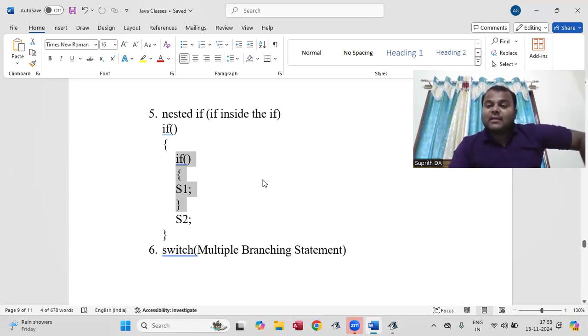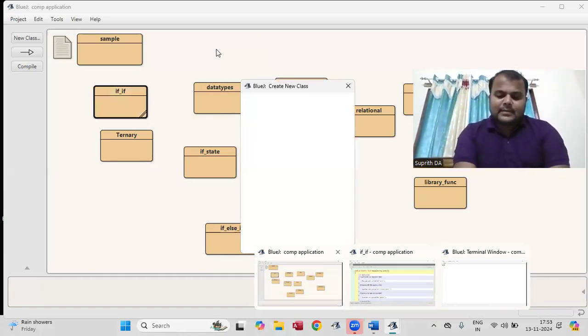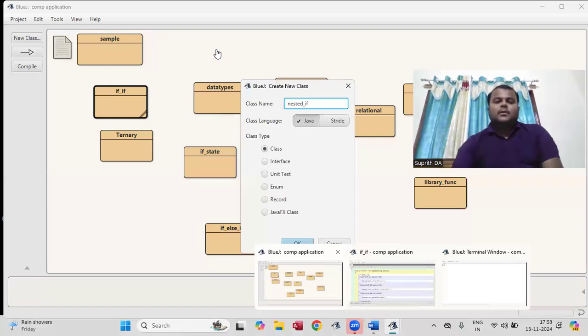Nested if means an if statement within another if. Now I'm going to take one simple example. Many programs here did that. You can execute this program. Nested if.